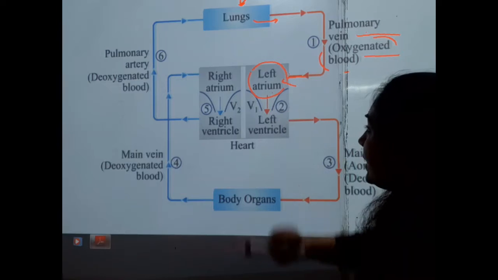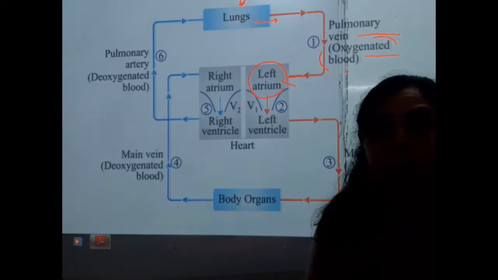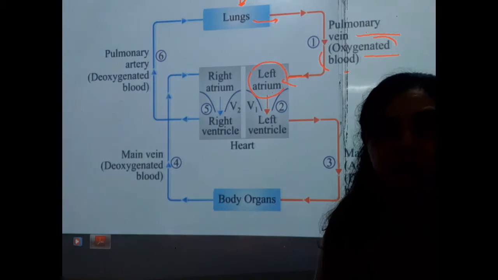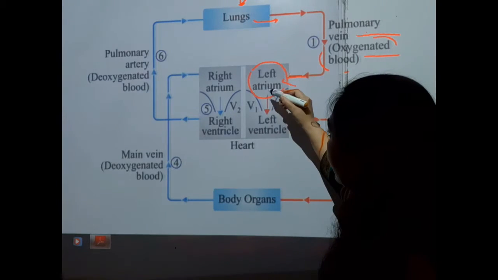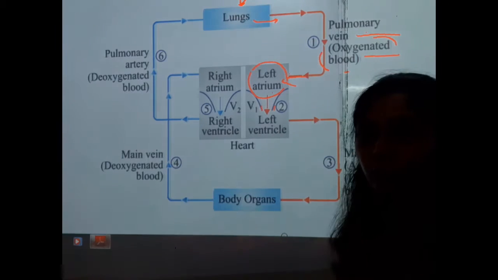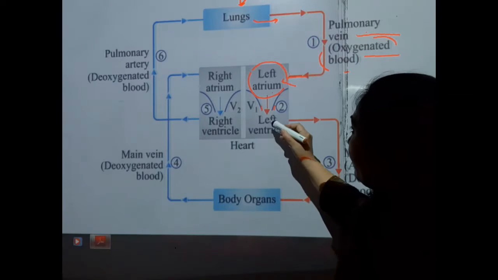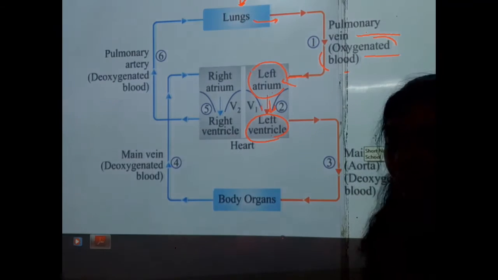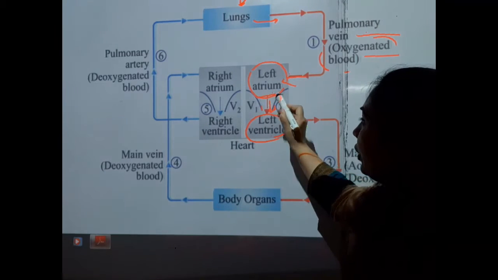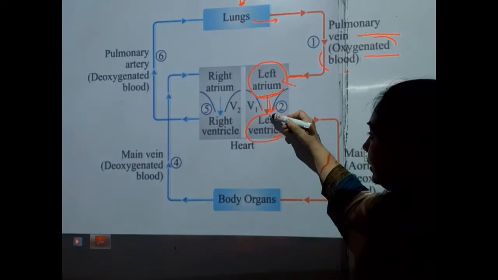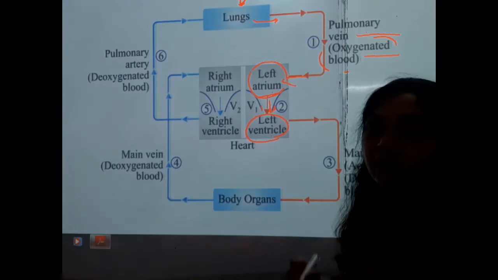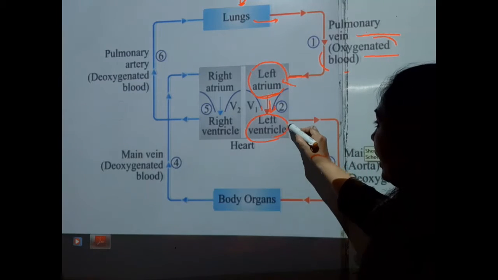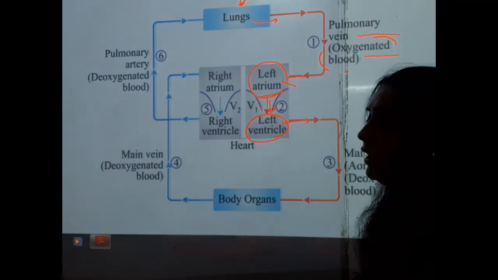Afterwards, when this left atrium is filled by the pure blood or the oxygenated blood, this wall will be opened by the pressure of the blood, and finally the blood will come into the left ventricle. Afterwards, this wall will be closed, so that the blood cannot enter again into the atrium. So a pressure will be created in the ventricle.